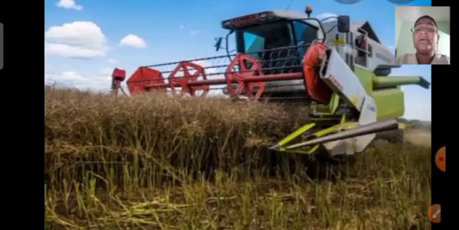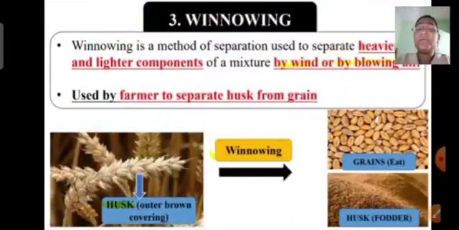This machine itself will take care of the cutting of the crops, and within the machine, threshing, that means separation of grains from the stalk, is done by the machine. Then the separated grains are collected in a collector tank and unwanted chaff falls off the back of the machine. I hope, children, you understood this method of threshing, which we call the separation method, which we use to separate grains from the stalk.